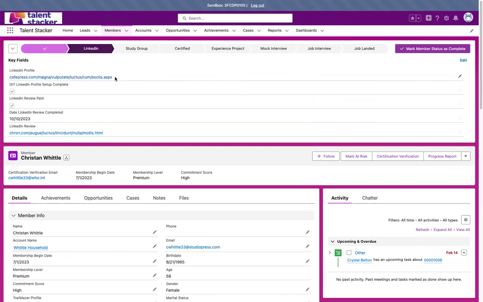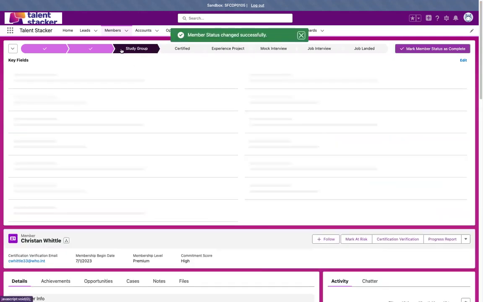Here's where we would input their LinkedIn profile. We would mark them as having completed their things, which we know Kristen already did. We would input the necessary information here for when that was completed, and then a link to the actual video of said review. Then we would go ahead and move on to the next step for this member, keep them moving right along